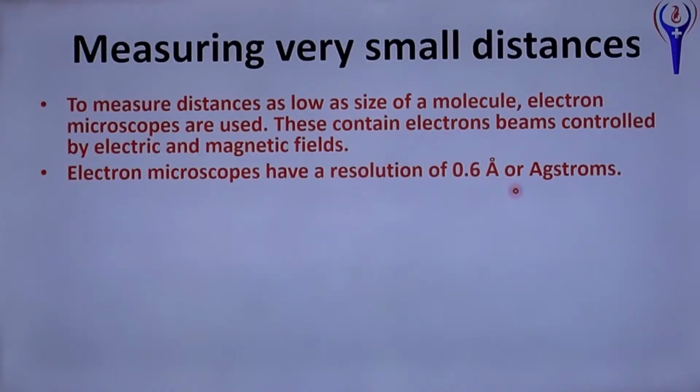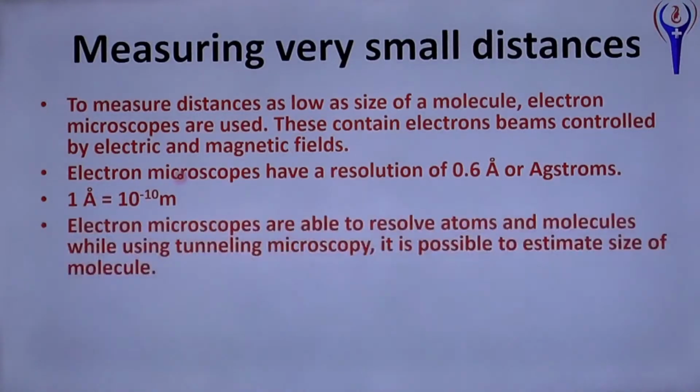Angstrom means 10 power minus 10 meter. That is, any object or any point in between that distance, 0.6 into 10 power minus 10 meter, can be resolved using an electron microscope. 1 Angstrom is 10 power minus 10 meter. Electron microscopes are able to resolve atoms and molecules while using tunneling microscopy.